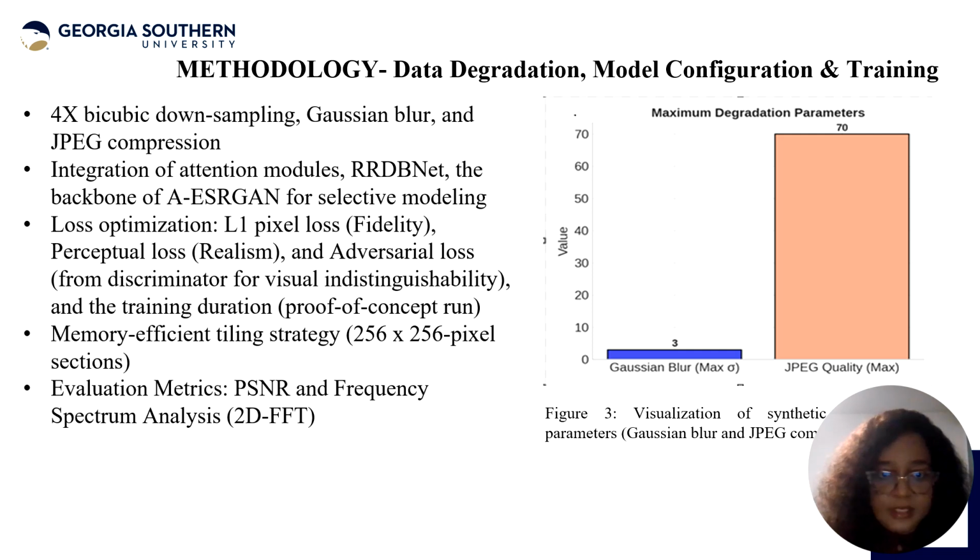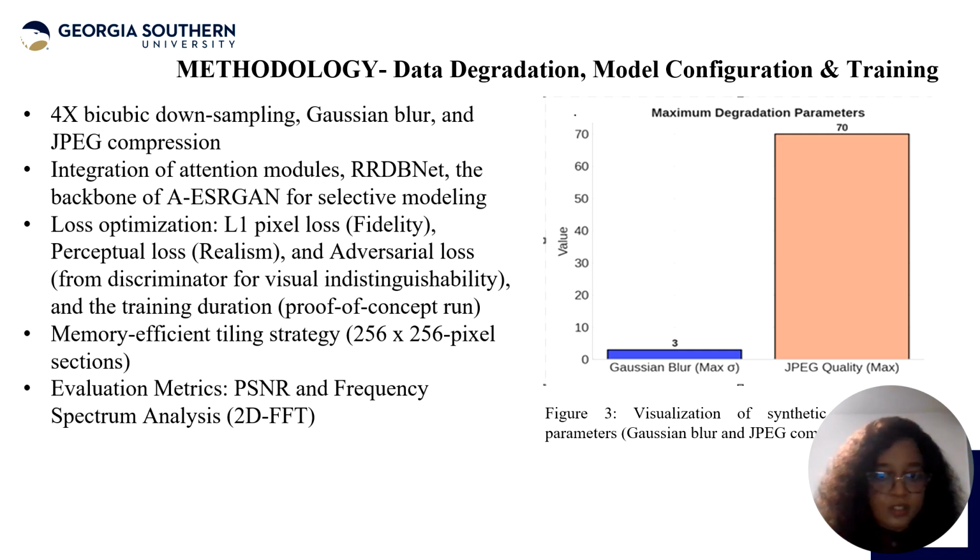I won't go into all the details, but I want to mention that we made use of 4 times bicubic downscaling, Gaussian blur, and JPEG compression in order to degrade the data. It was part of our methodology.